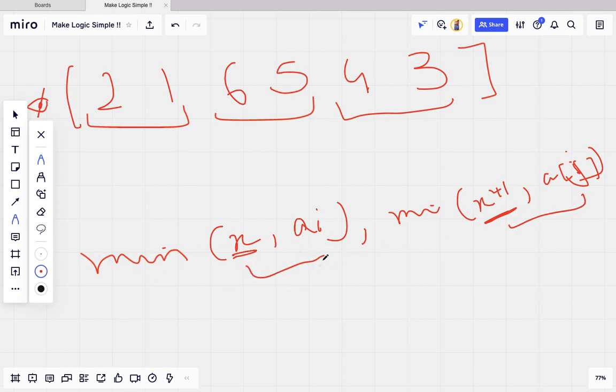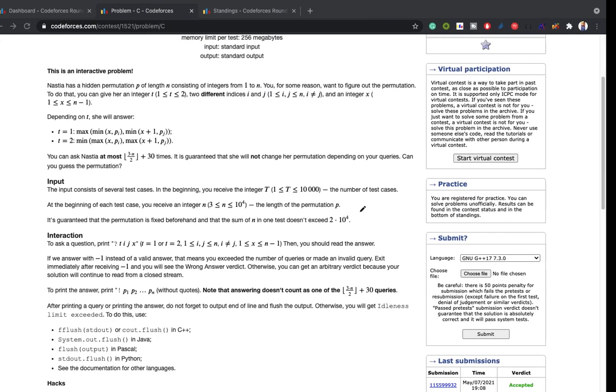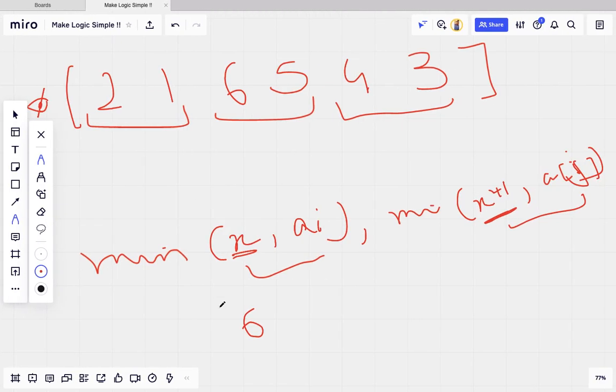Like let's suppose our x is n, that means we are finding the minimum. Let's take this example, like here x is 6, and x plus 1... okay, let's suppose our x is 5 and x plus 1 is 6. So what we are doing is we are finding the minimum of the largest number, right?